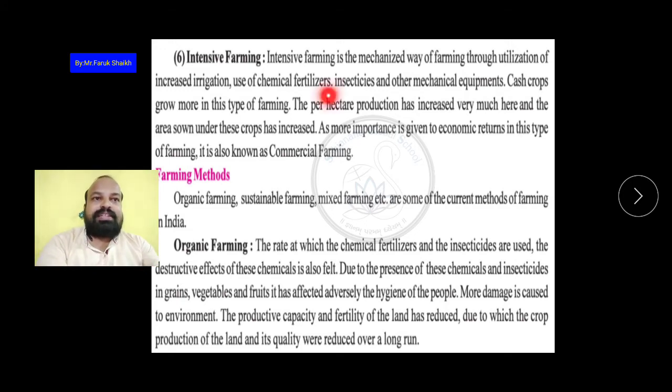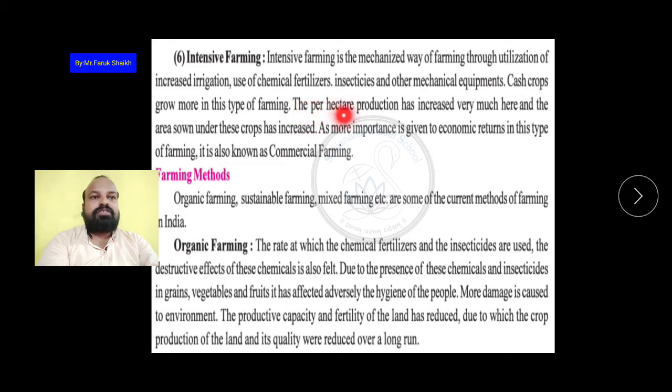Okay, insecticides and other mechanical equipment, many different equipments are also used. Cash crops grow more in this type of farming. Okay, the different types of cash crops which we can sell and earn money easily are tobacco, different types of pulses, oil seeds. These are all grown.